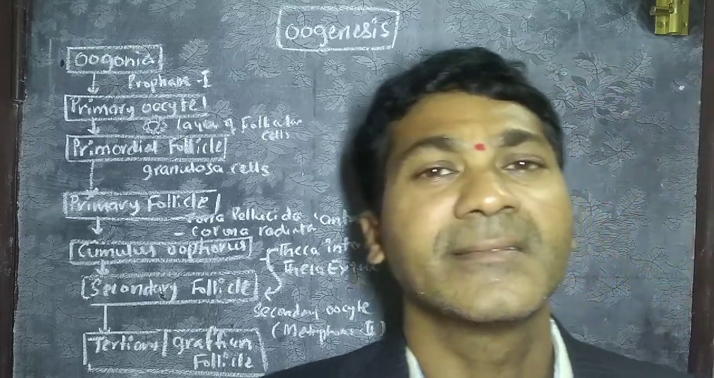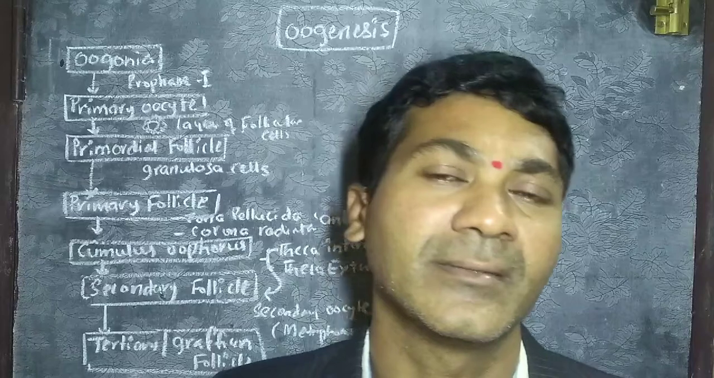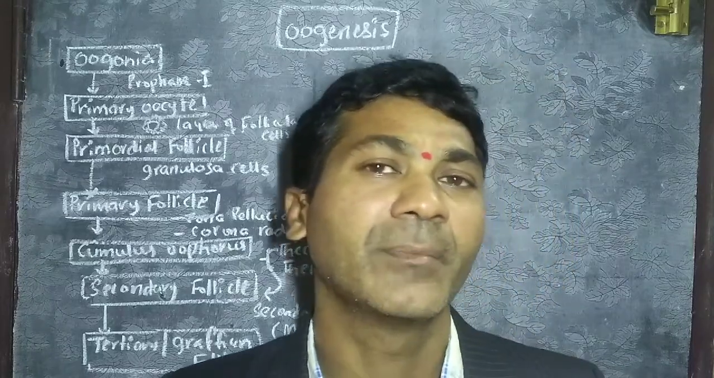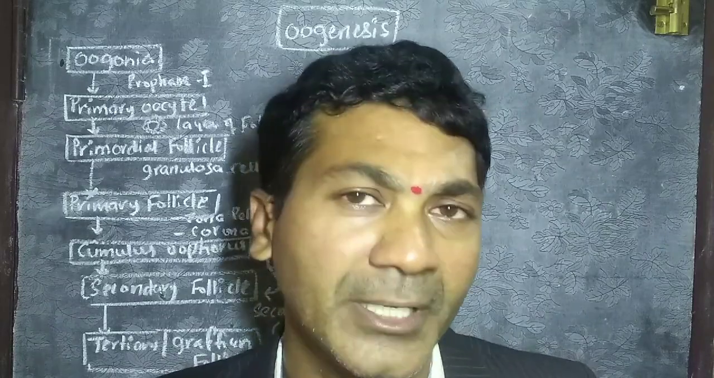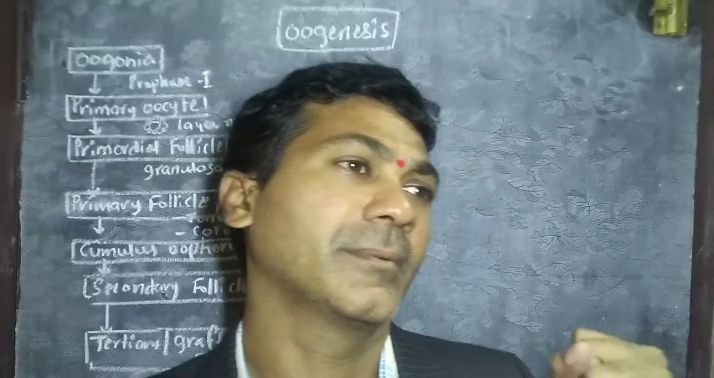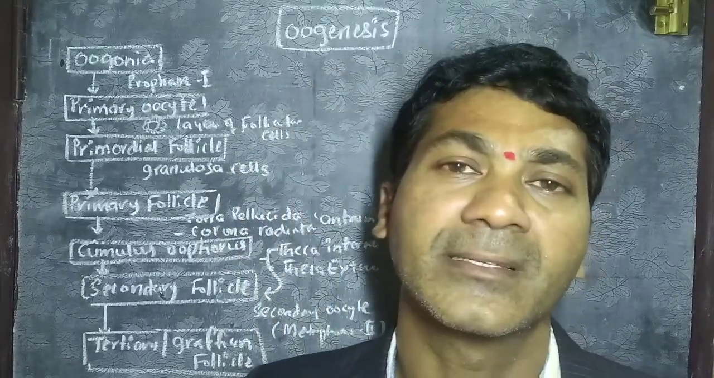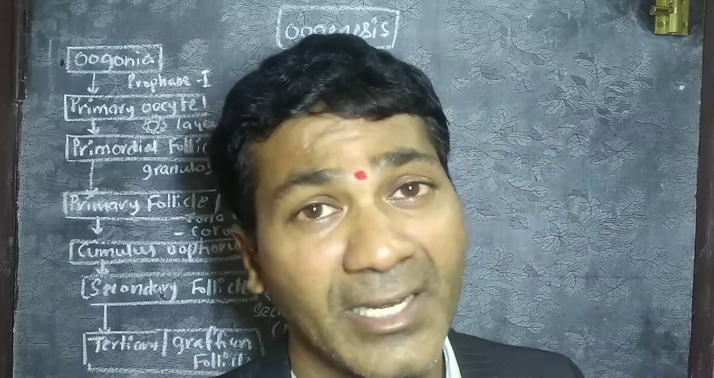Oogenesis is a more complex process compared with spermatogenesis. Spermatogenesis initiates at the age of puberty in male humans, whereas oogenesis starts before the birth of the female child.